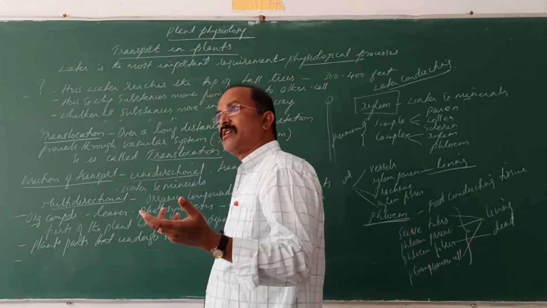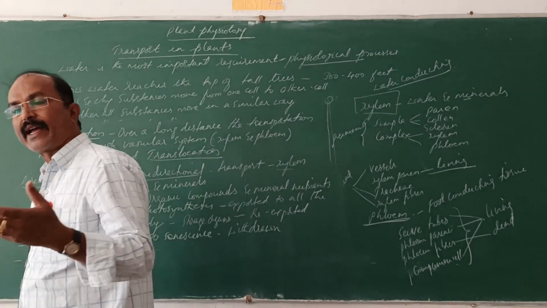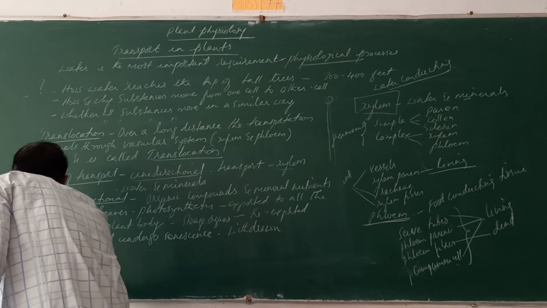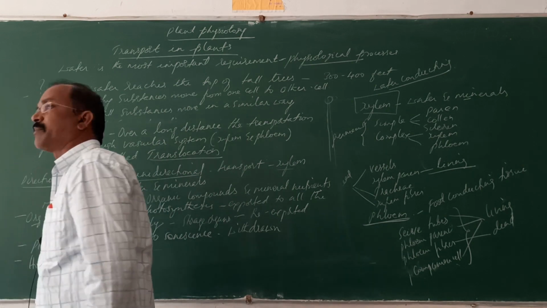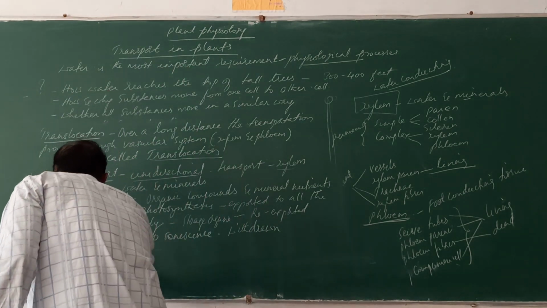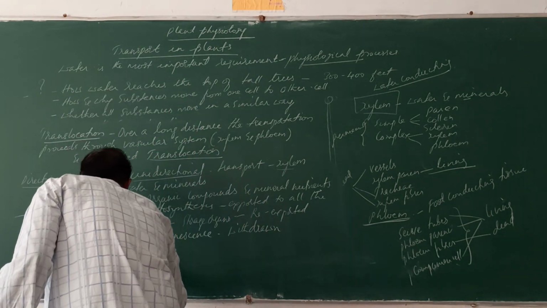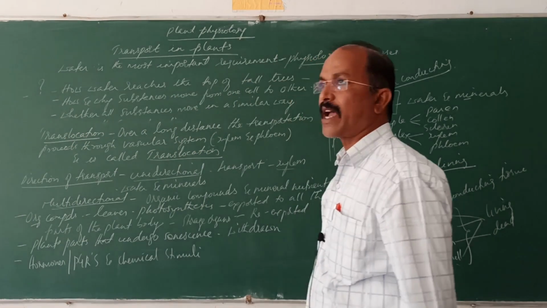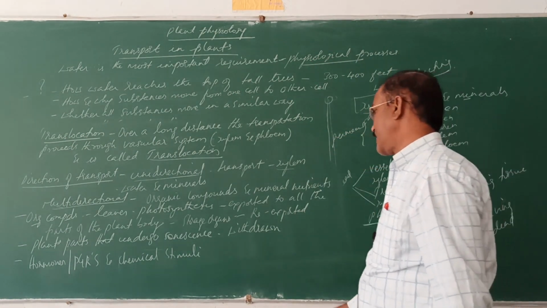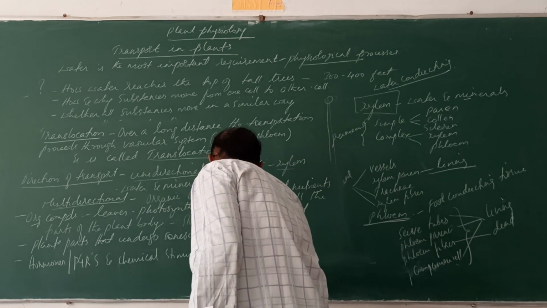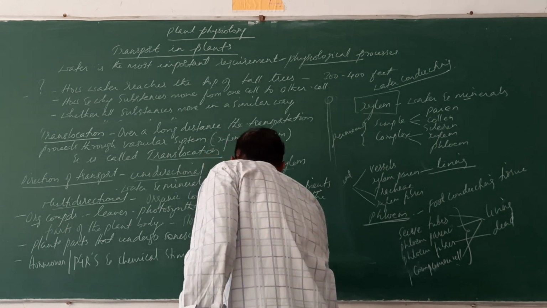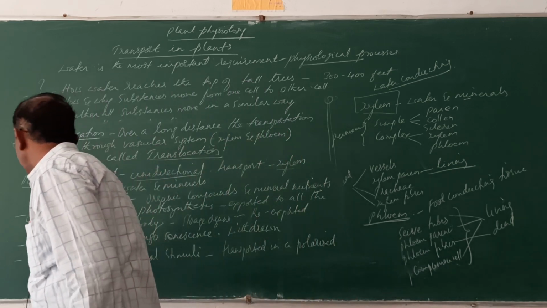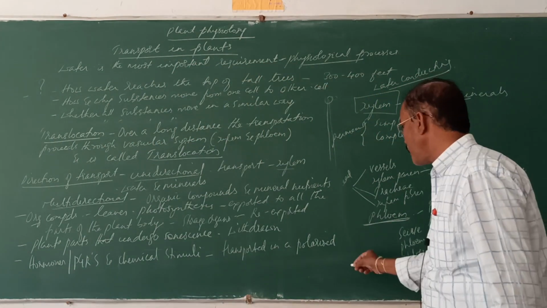Hormones, PGRs and some other chemicals like the stimuli are also transported. PGRs means plant growth regulators, and some chemical stimuli. They are transported strictly in a polarized manner, or in a unidirectional manner. Polarized means what?